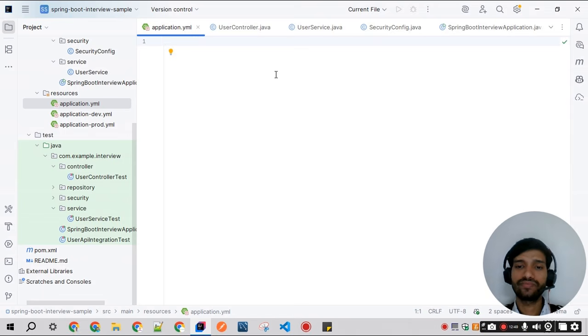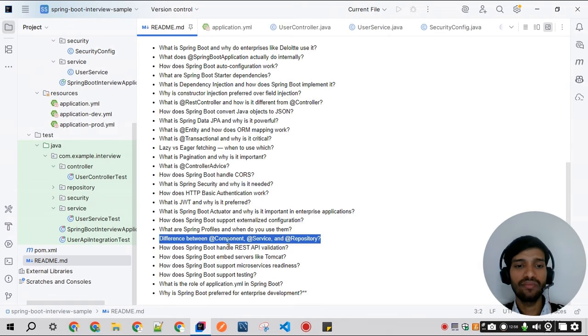Next question is what is the difference between @Component, @Service and @Repository annotations? We have seen these kinds of annotations a lot of times, but as a senior developer, the interviewer expects more from it. So @Component is like a generic bean, @Service is where we use the main business logic, and @Repository is for the data access layer.